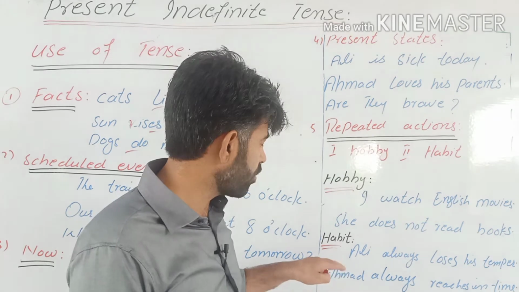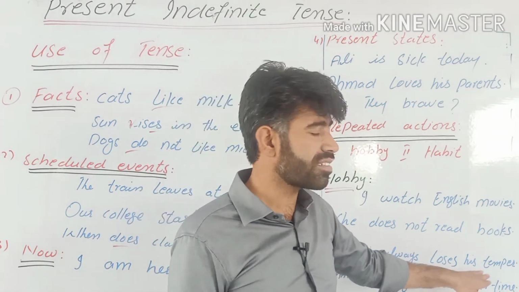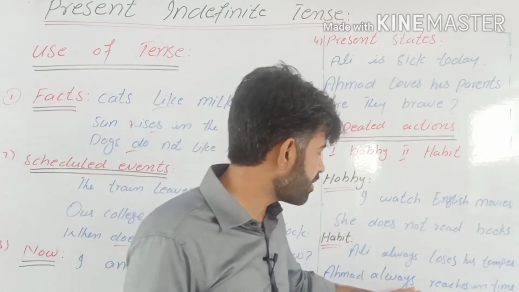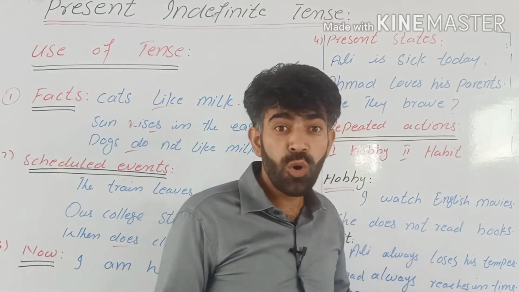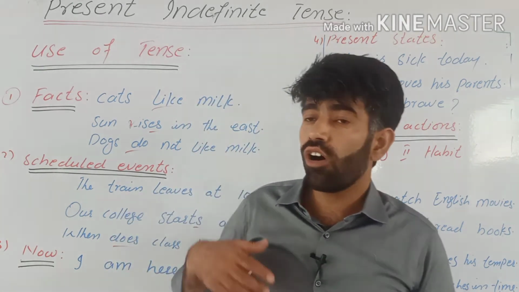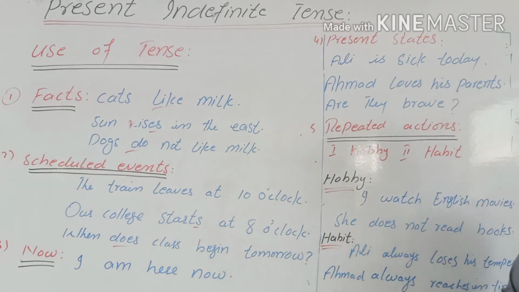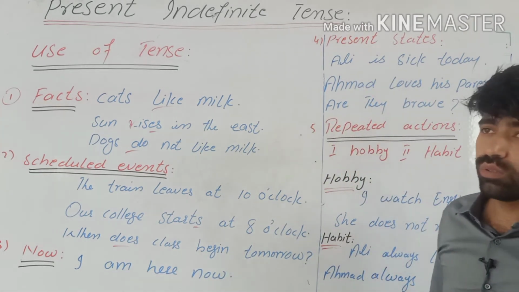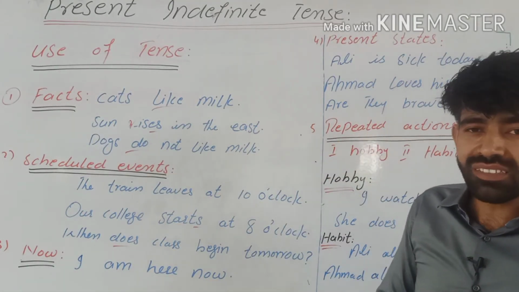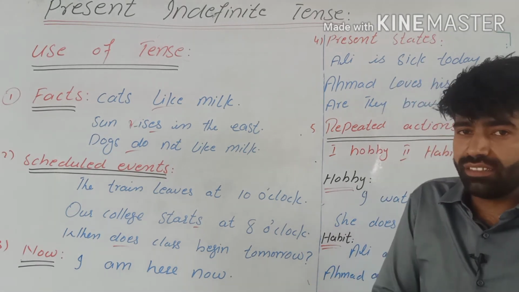And if you want to talk about someone's habit, you have to use present indefinite. Ali always loses his temper. And look at the second sentence: Ahmed always reaches in time. I wake up early in the morning. Okay, so all these sentences are about habits, something that I do, something unplanned, or someone else does these things but not planned.